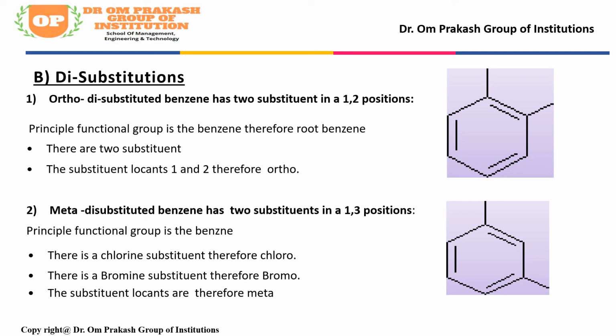Another example is an OH group attached at one position and NH2 attached at the third position, then we call it 3-aminophenol. So these are the examples of disubstituted benzene derivatives.